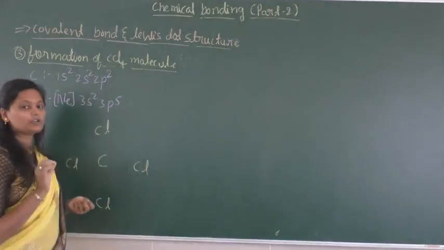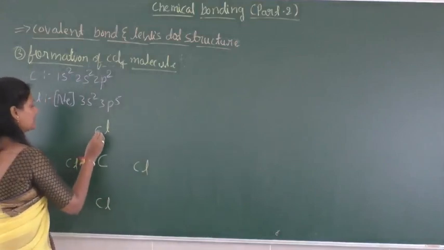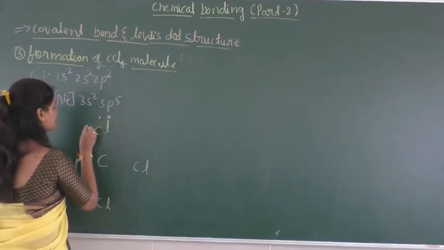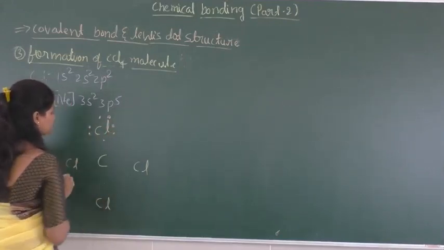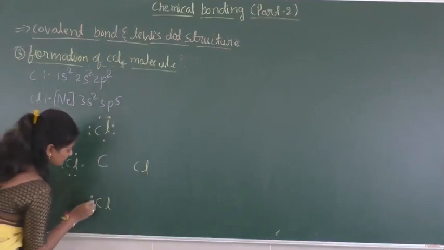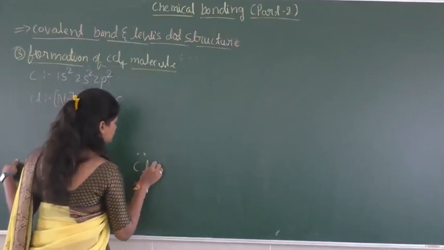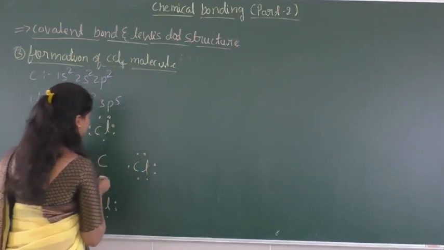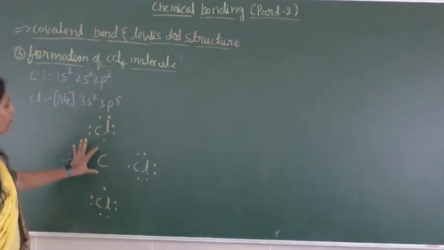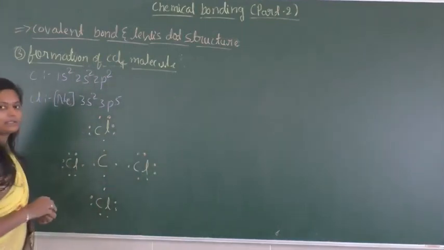When we write the Lewis dot structure of each chlorine and carbon species, in the valency shell chlorine consists of 7 electrons. This is the Lewis dot structure of chlorine, it consists of 7 electrons in its valency shell. When we write the Lewis dot structure of carbon, in the valency shell it consists of 4 electrons.